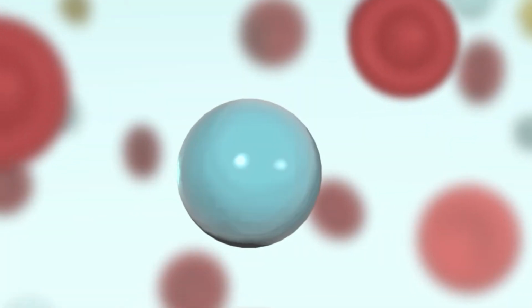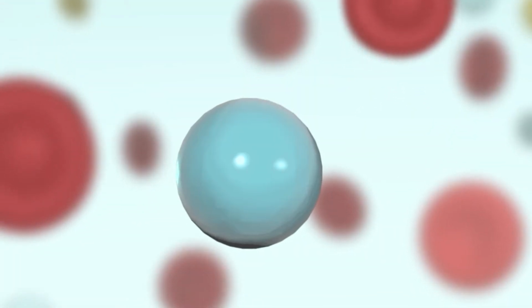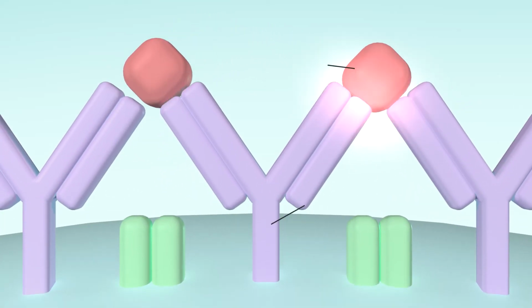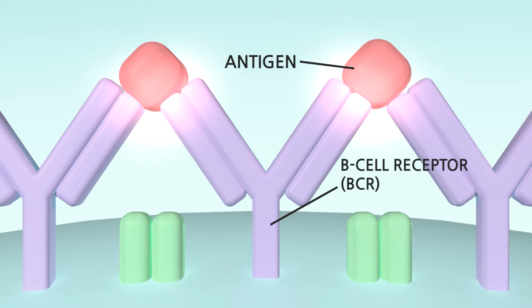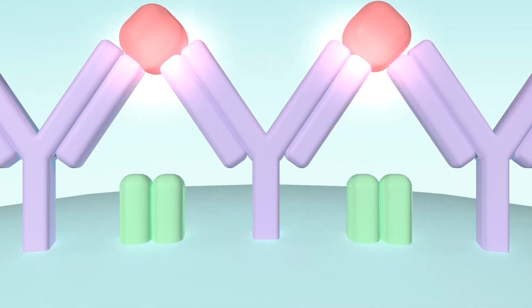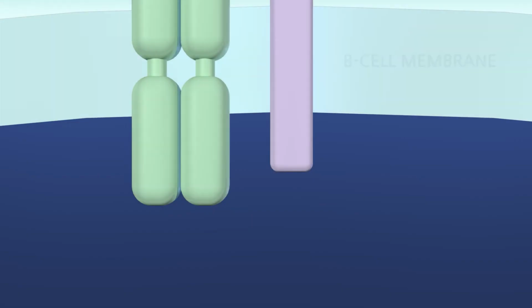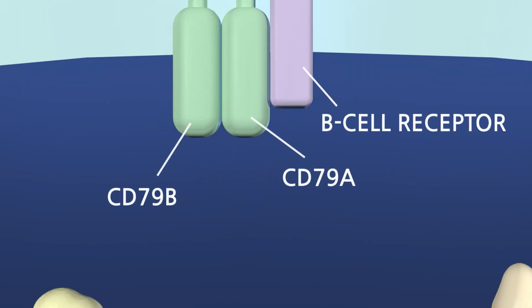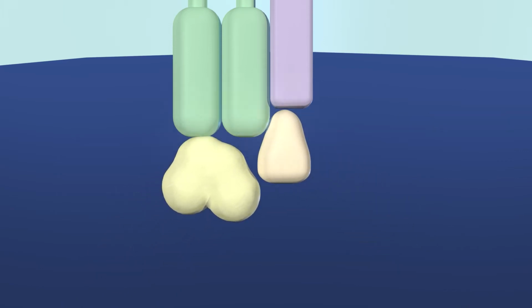The B-cell receptor pathway, or BCR pathway, is an essential signaling pathway for normal B-cell development. It is triggered by an antigen binding to the B-cell receptor on the membrane of the B cell. BCRs bound to the antigen aggregate together with immunoglobulin components CD79A and B, and recruit non-receptor protein tyrosine kinases, LYN, and SYK.